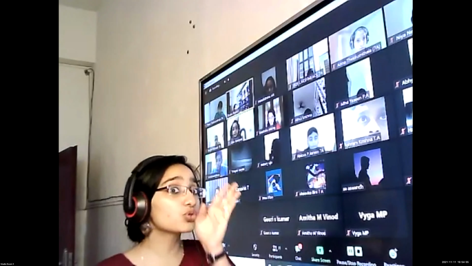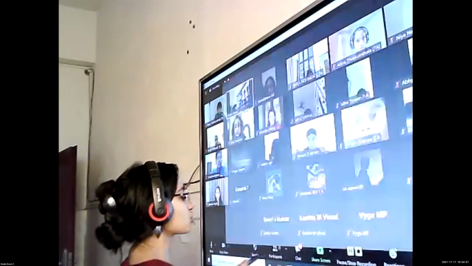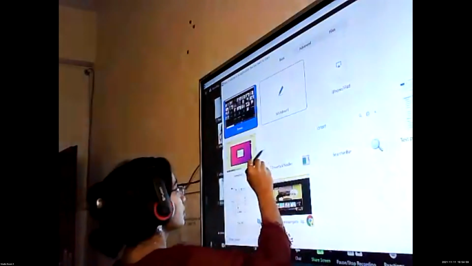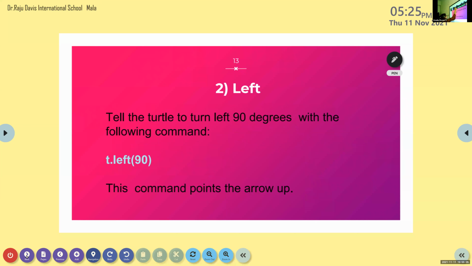Okay, now we are going to learn the other directions. Ready for that? Yes, ma'am. So far we have learned about this. Next, left. Can you tell me what is the use of this left direction? Ma'am, it will turn left.